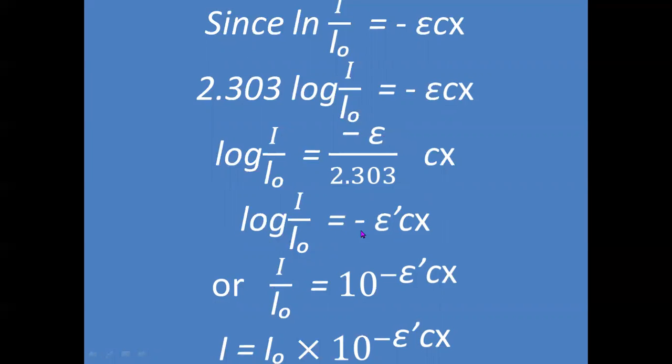We are taking antilog on both sides, so it will become I by I0 is equal to 10 to the power minus epsilon dash Cx, or I is equal to I0 into 10 to the power minus epsilon dash Cx.